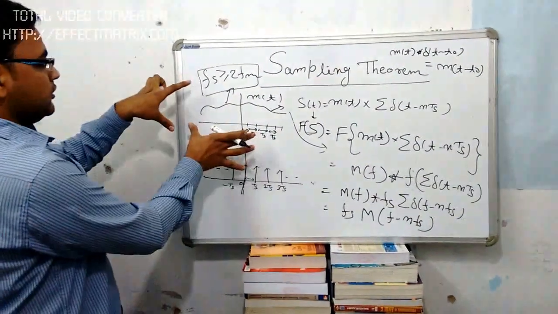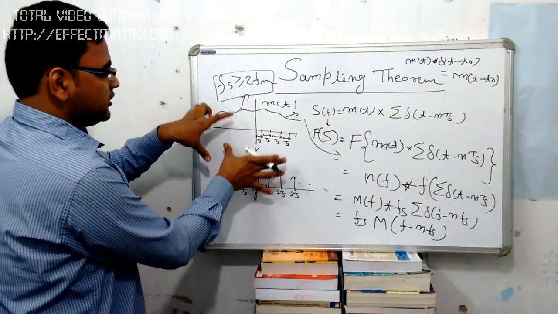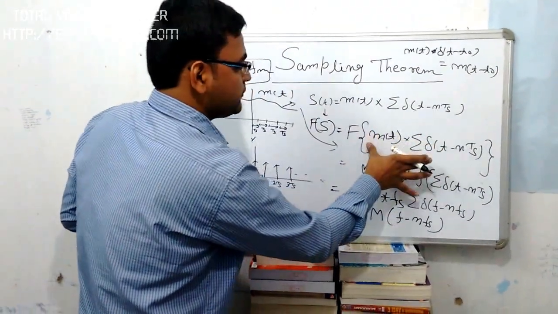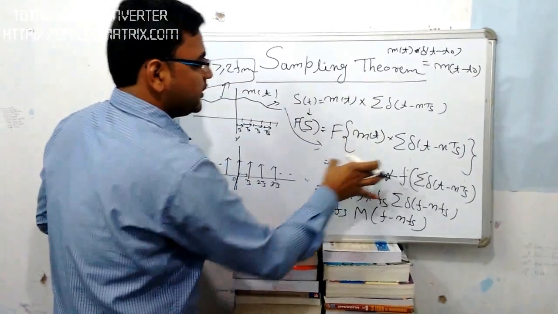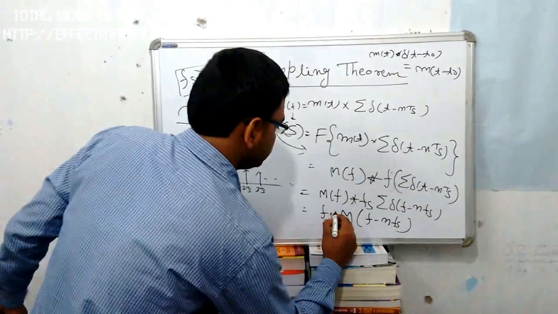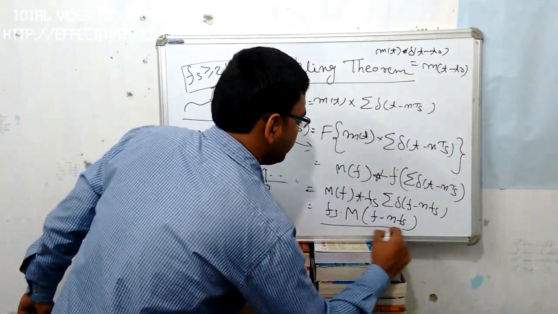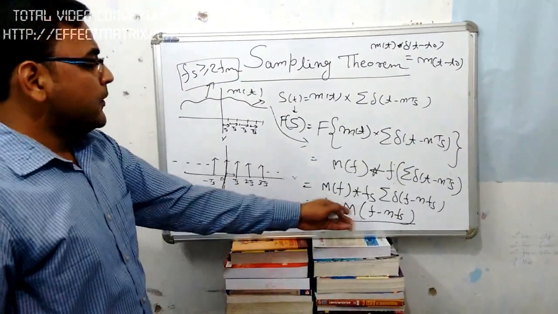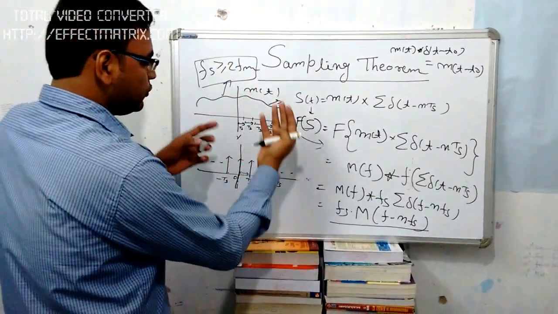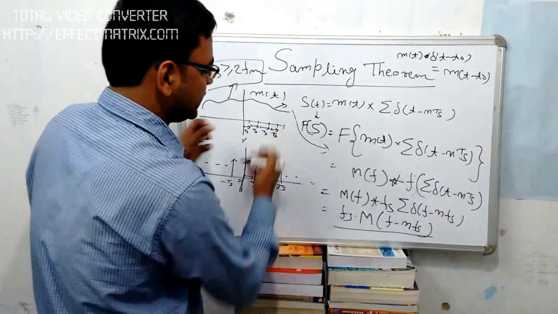So after multiplication, we use the convolution property: multiplication in the time domain reflects convolution in the frequency domain. Now this is converted into M of f minus Fs, which is nothing but the shifted version of the frequency spectrum of the message signal.